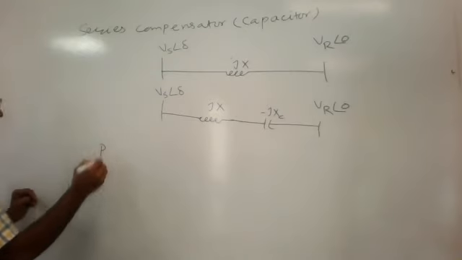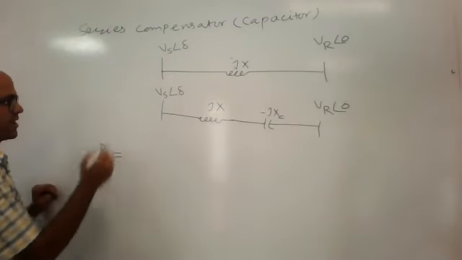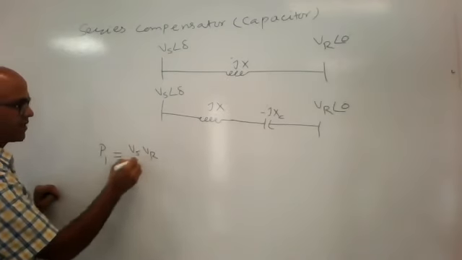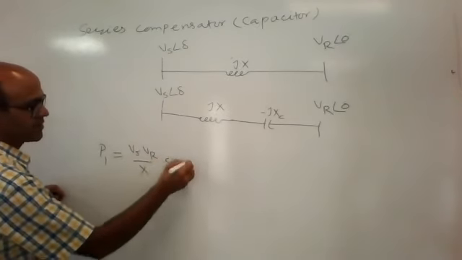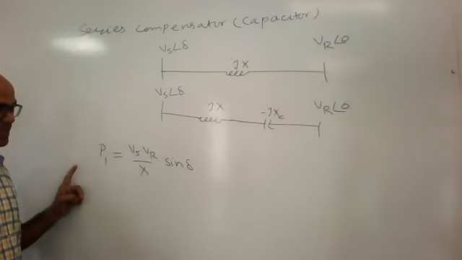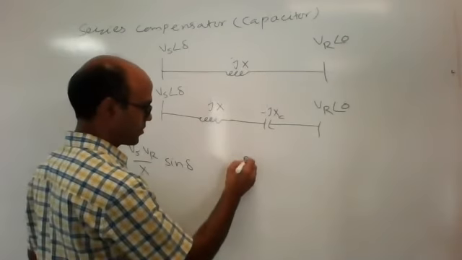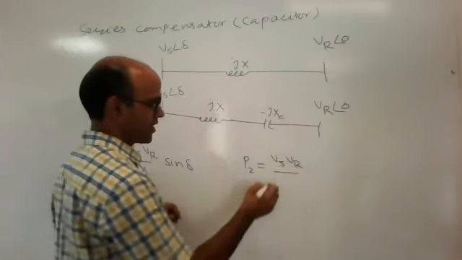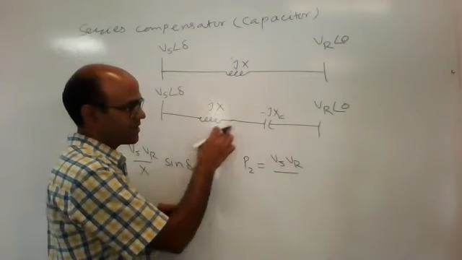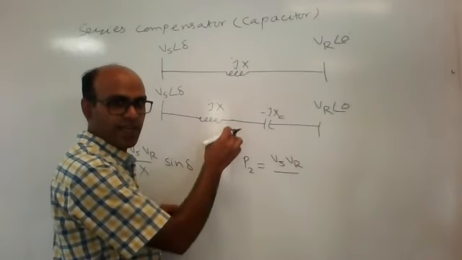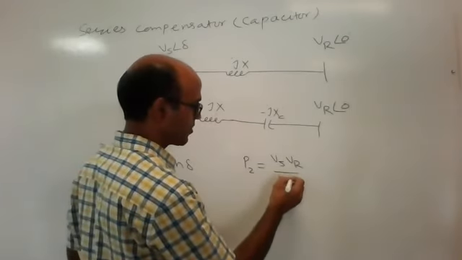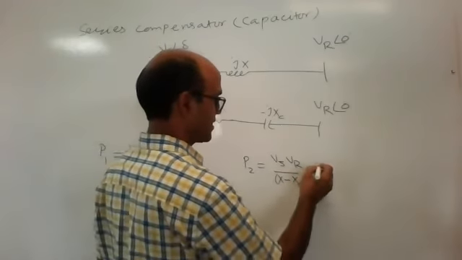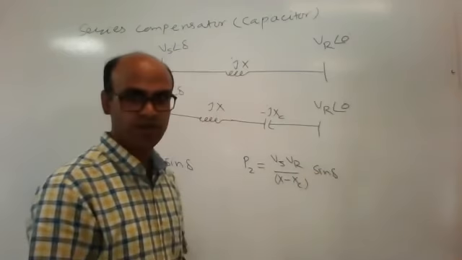So you know the expression of power. What is the power under this system? In the first case, case 1, P1 is Vs Vr by X sin delta. But in the second case, what is the power, P2? Vs Vr by, now you can see these reactances are in series, so you can simply add them directly. So X minus XC, into sin delta.